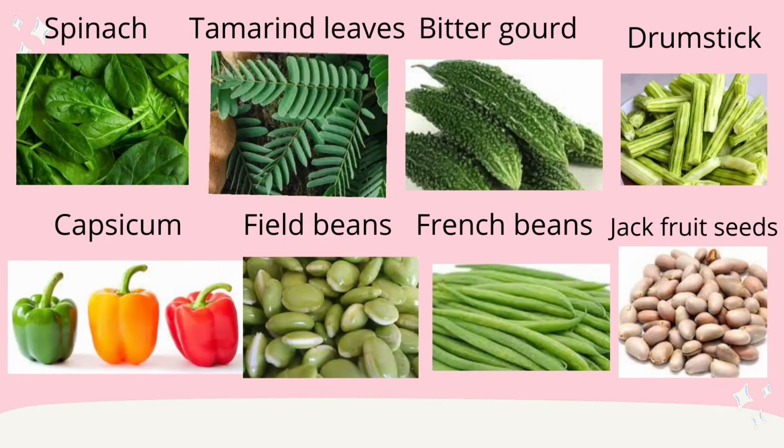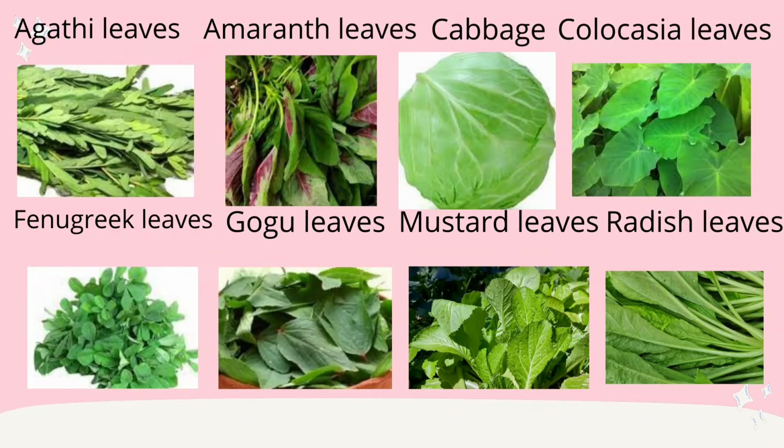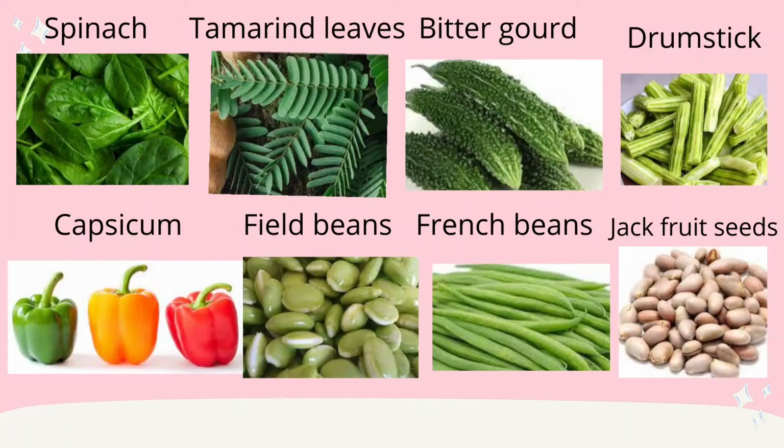and white, agati leaves, amaranth leaves, cabbage, colocasia leaves, fenugreek leaves, gogu leaves, mustard leaves, radish leaves, spinach, tamarind leaves, bitter gourd, drumstick, capsicum, field beans, French beans, jackfruit seeds,